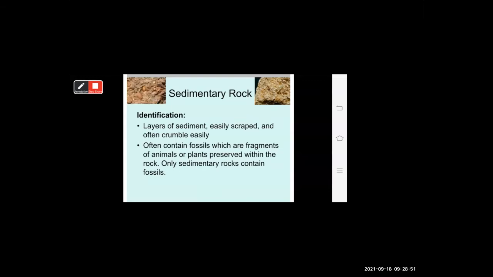Fossils mean parts of dead animals and plants, which we can see in this rock. Only sedimentary rocks contain fossils. This is the main difference between igneous, metamorphic and sedimentary rock: only sedimentary rock has fossils. So we only find fossils in sedimentary rocks.